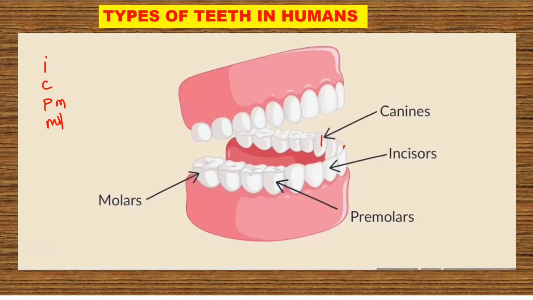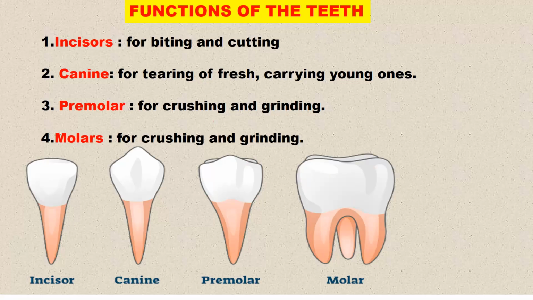What is important here is to know their functions. That is what you find in the exams. So what is the function of the teeth? One, incisors are used for biting and cutting. If you are given a list like this, you should be able to identify them through their shapes. So this is the incisors, the first one. This one is just used for biting and cutting.